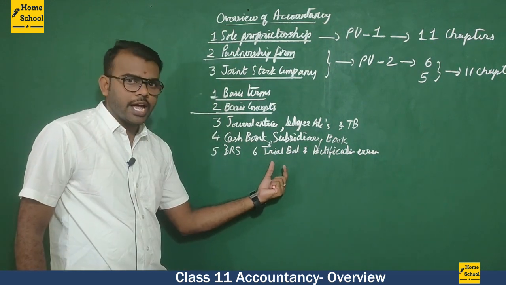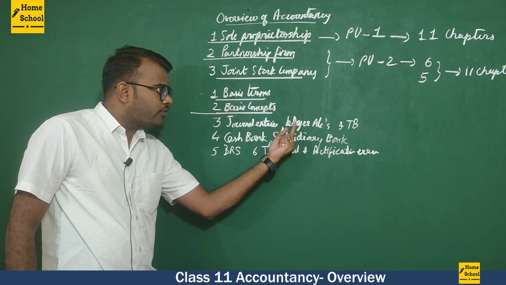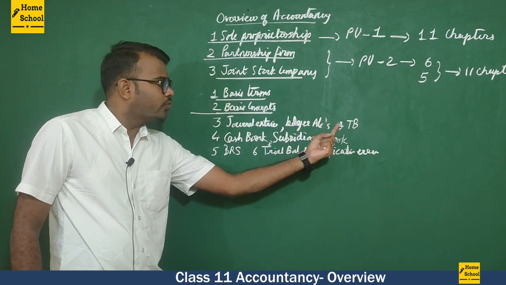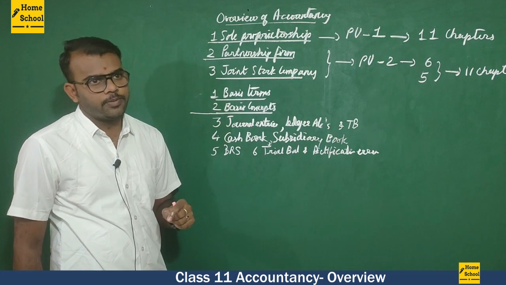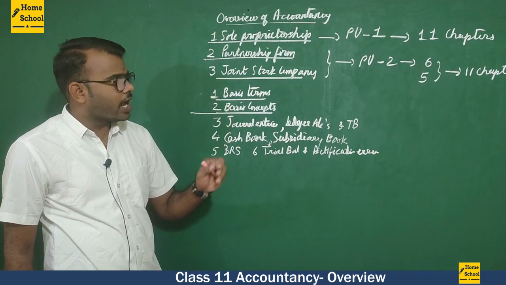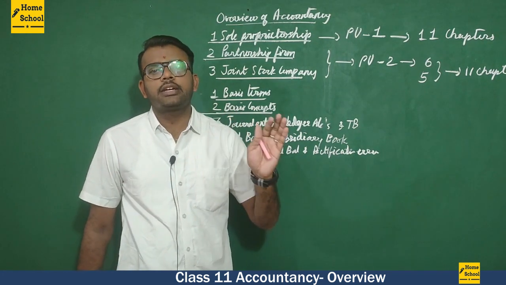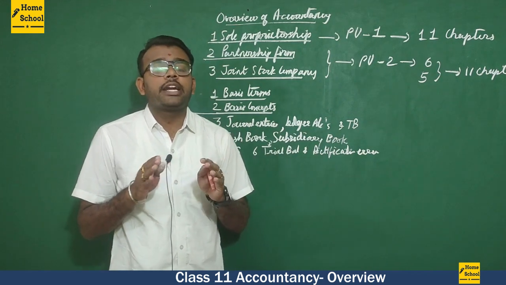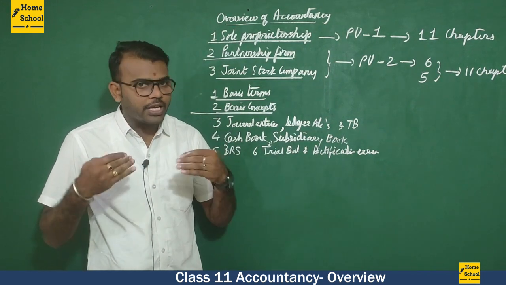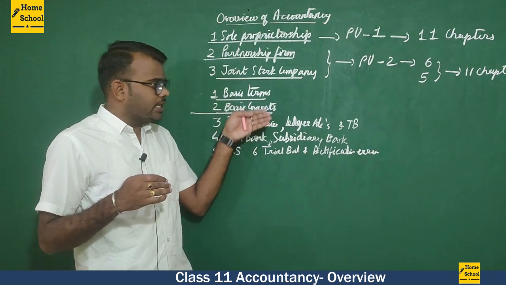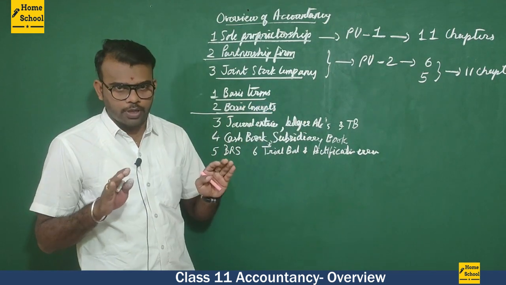Trial balance means, as we already know, after the preparation of a ledger account, we need to prepare a trial balance. In the trial balance, we have the concept of debit and credit balance. If the debit and the credit balance are the same, then we can say that our journal entries and ledger accounts are proper.